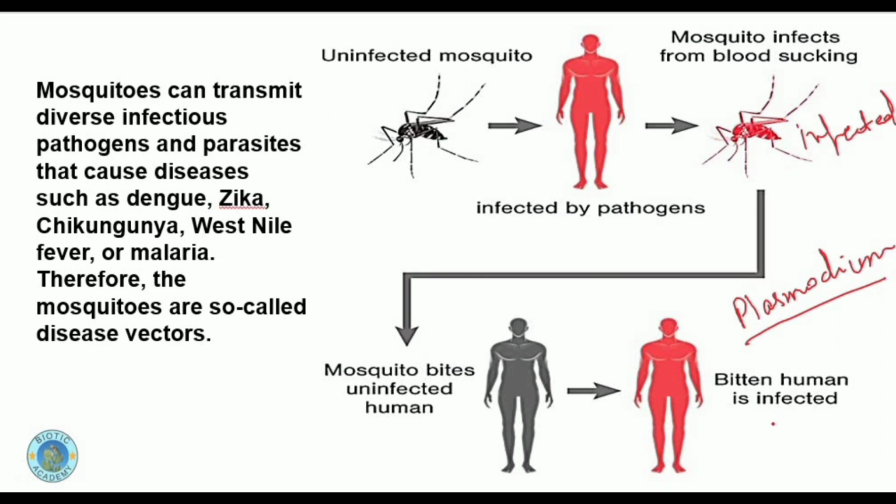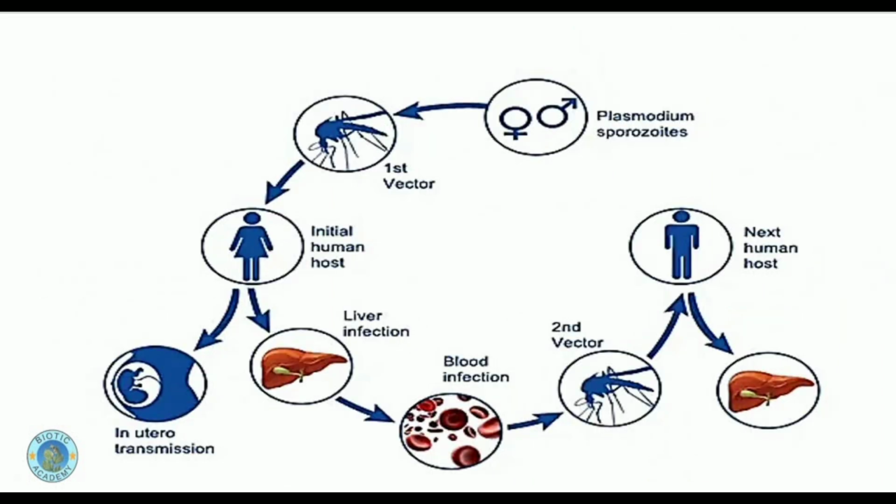This is how the mosquito plays its role as a vector. This is now called a vector for the spread of malaria. Vectors are all those organisms which act as a carrier for the transmission of a pathogen from one infected individual to the next individual. Here you can see how this Plasmodium basically completes its life cycle.